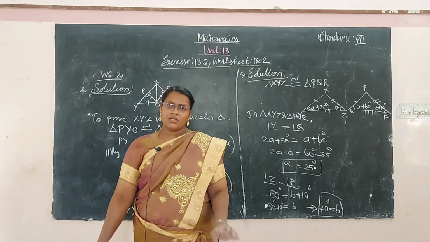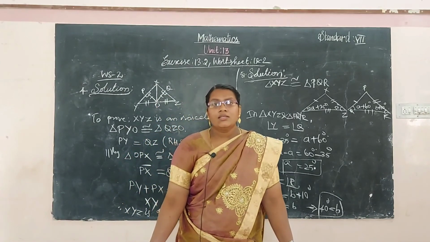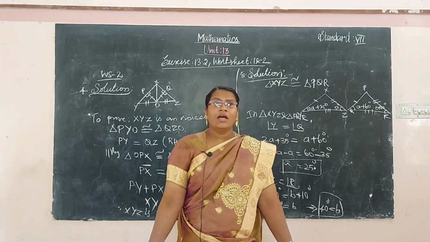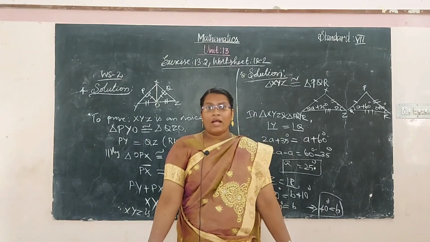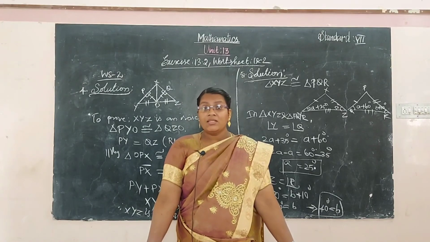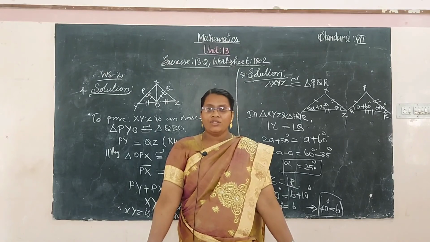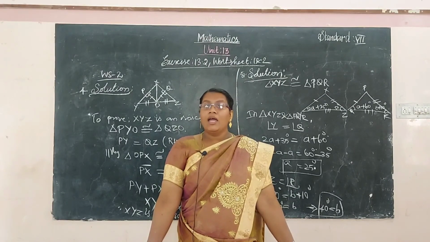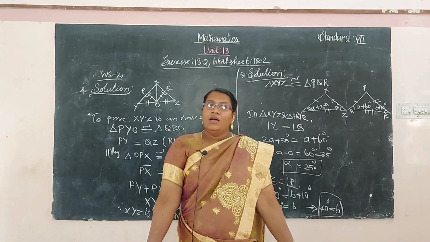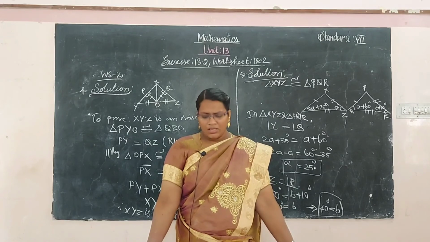Then we saw the 4 types of congruence of triangles: SSS, SAS, ASA and RHS, right angle hypotenuse side. That's all we have learned in this chapter.